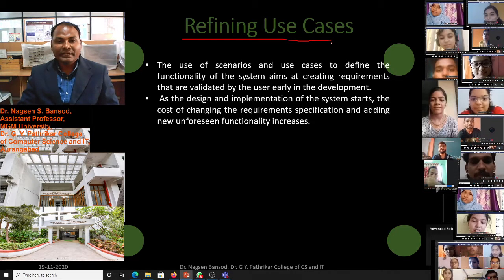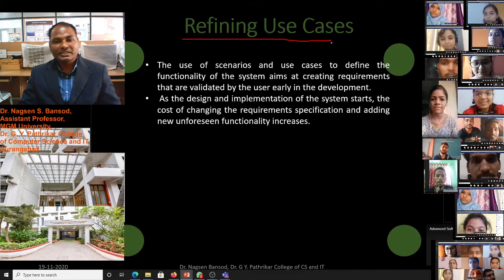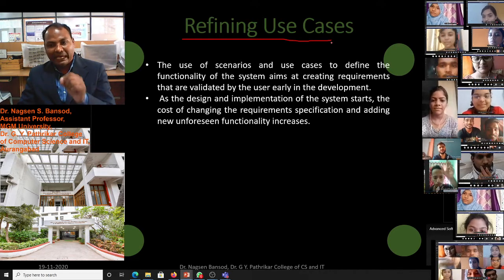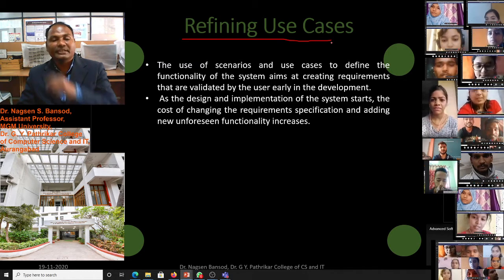As the design and implementation of the system start, the cost of changing the requirement specification and adding new unforeseen functionality increases.